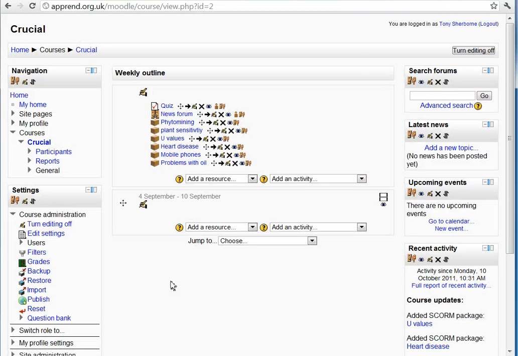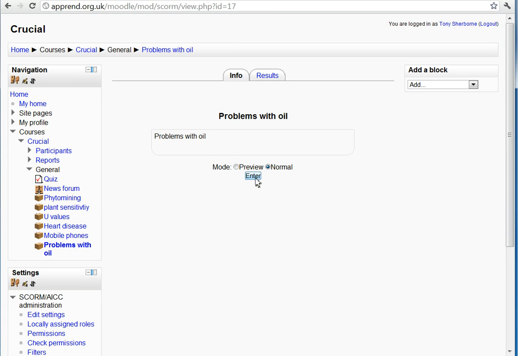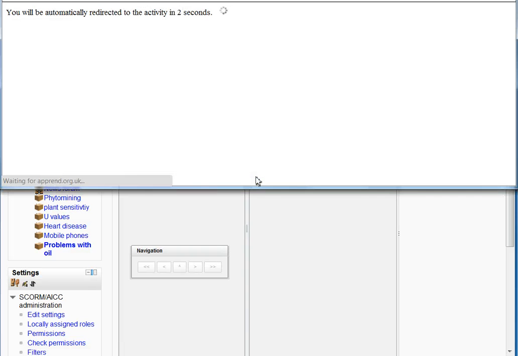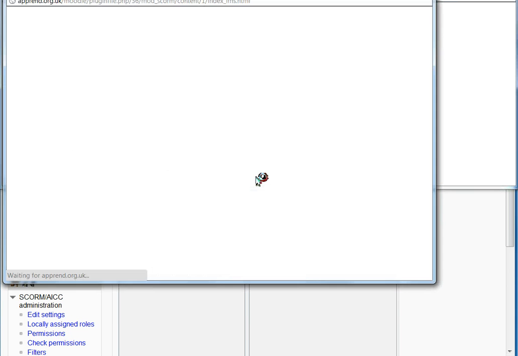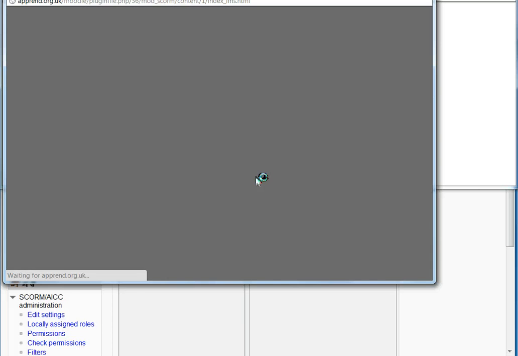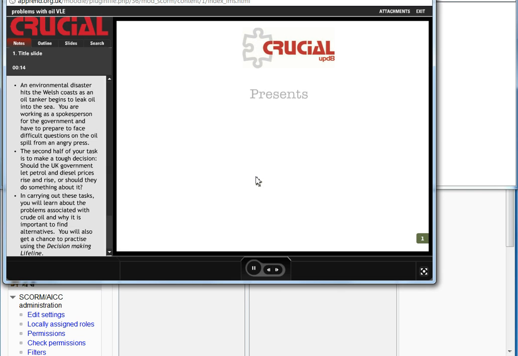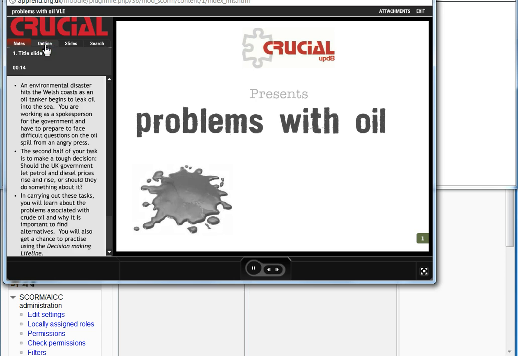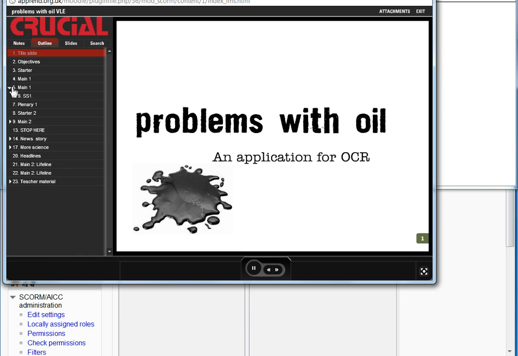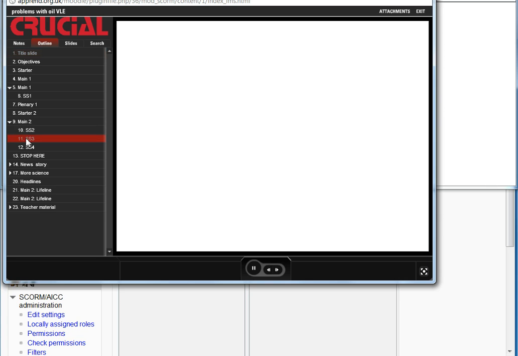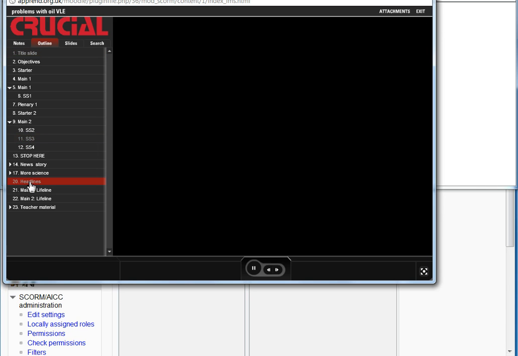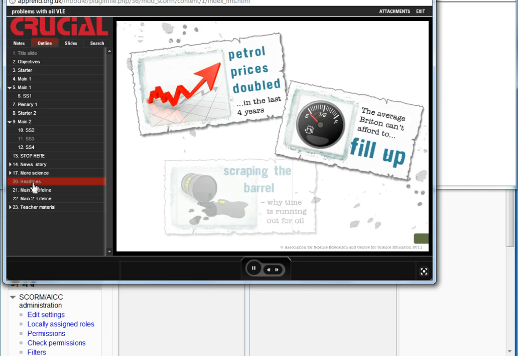and now you can see that the activity has been added. Let's just test that you can use it. So we'll click, and it's now loading the activity, which is a flash file, and that will play, open up like this, and we can just see that all of the slides are here working correctly. So that's it. Very simple.